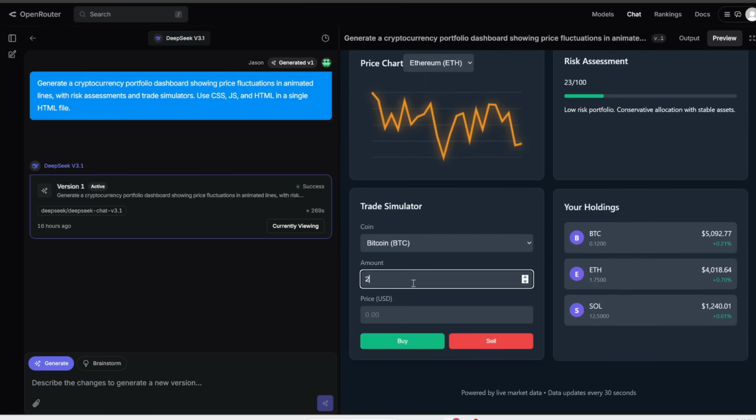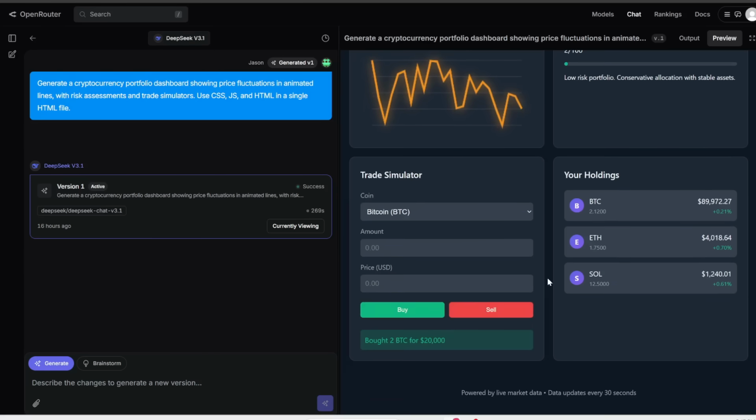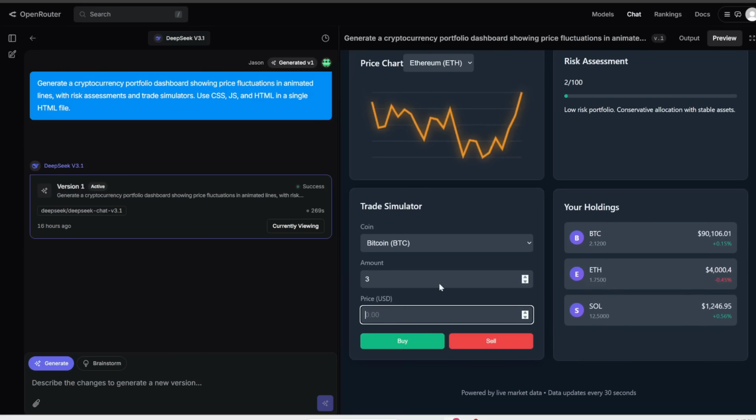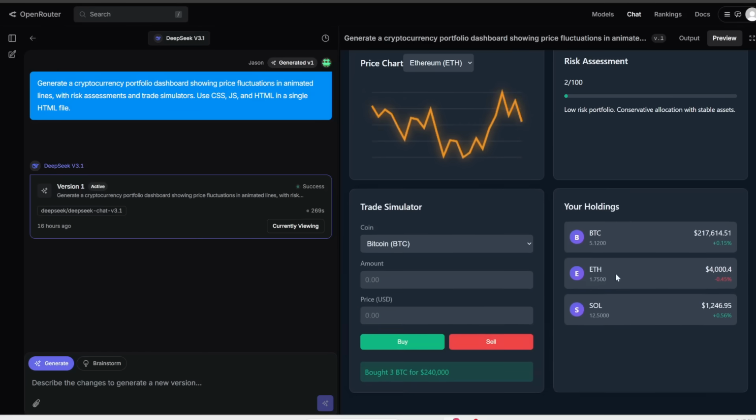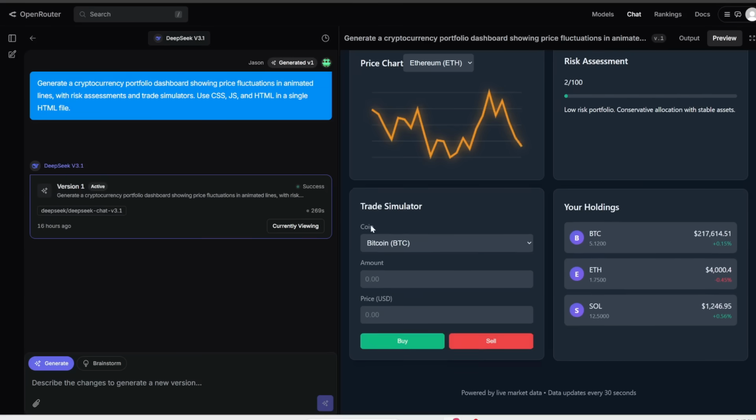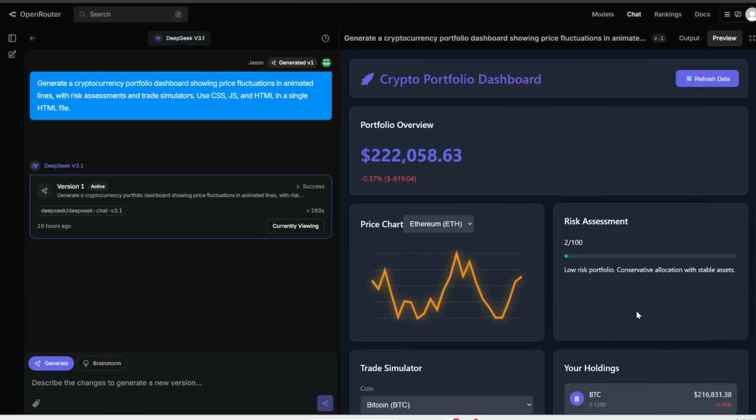I'm going to buy 2 Bitcoin at 10,000 and then press buy. And I think it updated my holdings over here. Let me try this again. So I'm going to buy like 3 Bitcoin now at 80,000. Yeah, you can see that it's updating my holdings over here. So this trade simulator seems to work as well. I mean, this dashboard is very basic, but it works.